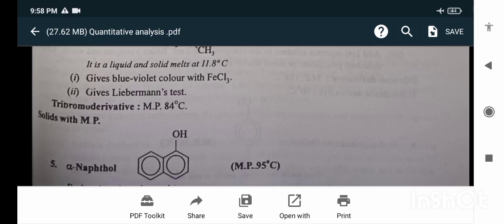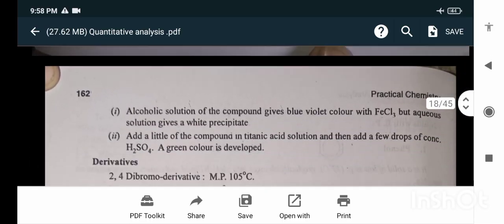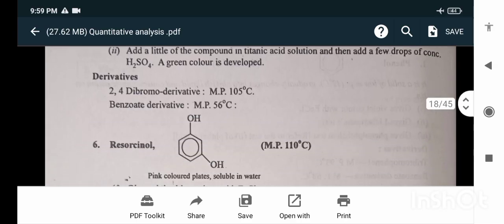Alpha-naphthol, a solid with dark violet colored crystals. Alcoholic solution of the compound gives a blue violet color with FeCl3, but aqueous solution gives a white precipitate. Add a little of the compound in titanic acid solution and then add a few drops of concentrated H2SO4. A green color is developed. Derivative: 2,4-dibromo derivative melting point 105 degrees Celsius. Benzoate derivative melting point 56 degrees Celsius.